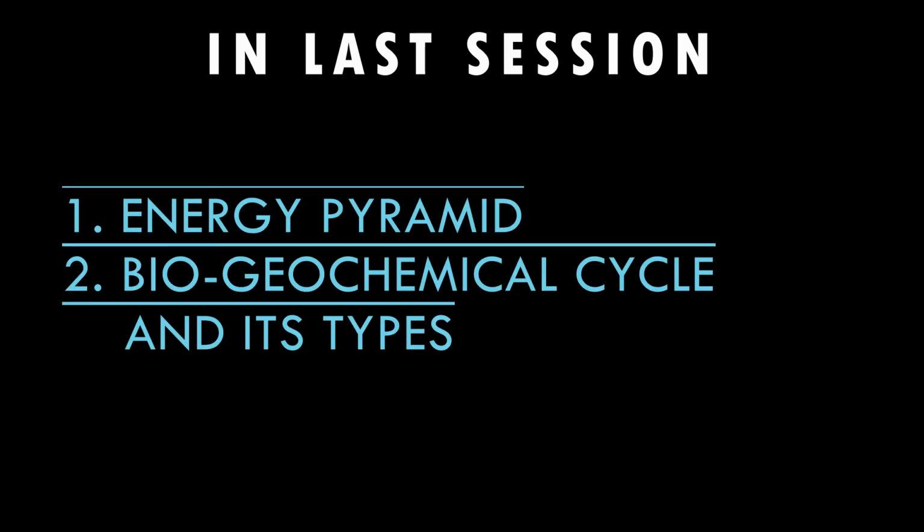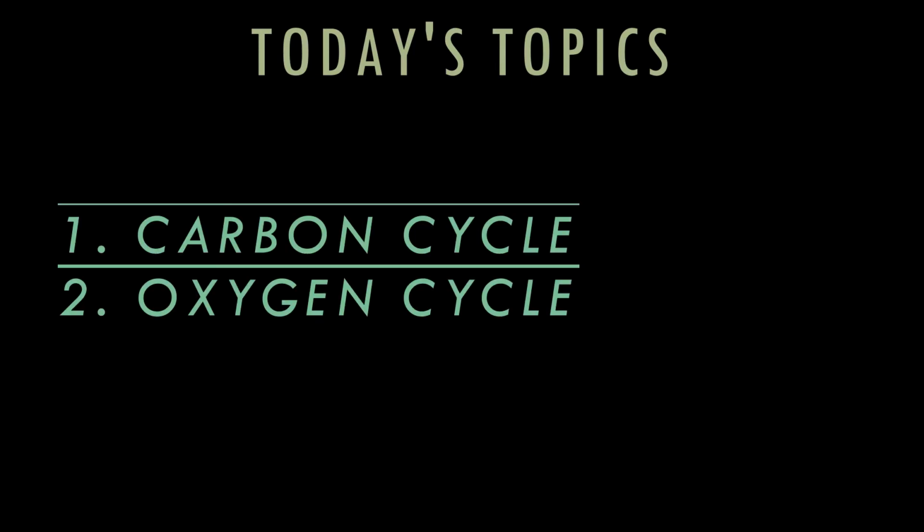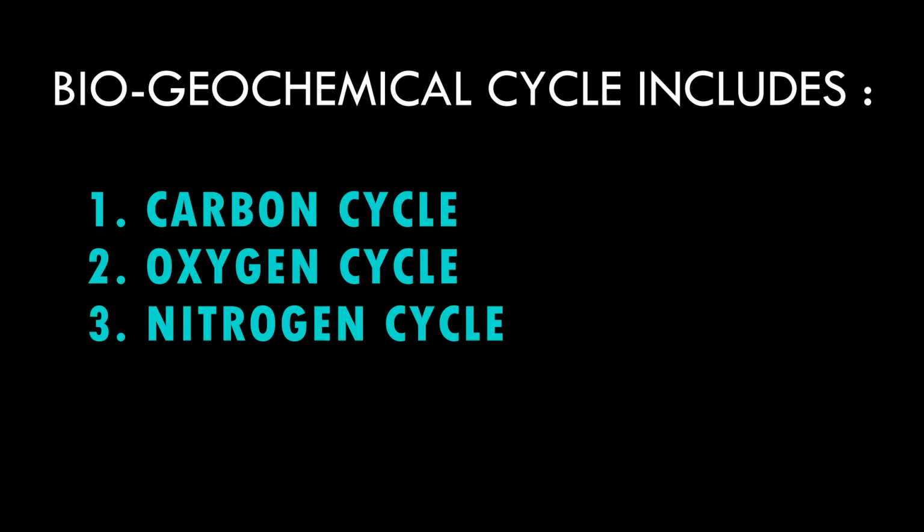As we have seen in last session, energy pyramid, biogeochemical cycle and types of biogeochemical cycle. Today we are going to talk about first carbon cycle, second oxygen cycle. Moving towards first point is carbon cycle. Biogeochemical cycle includes carbon cycle, oxygen cycle and nitrogen cycle. So first carbon cycle.